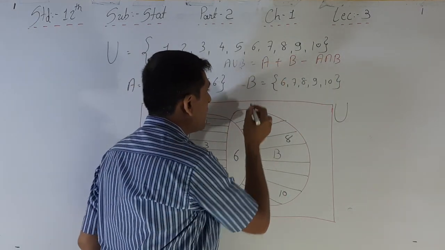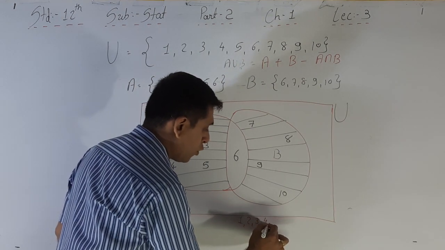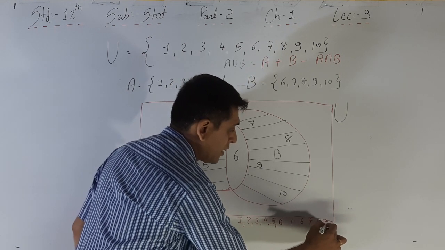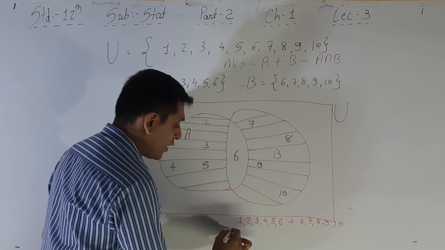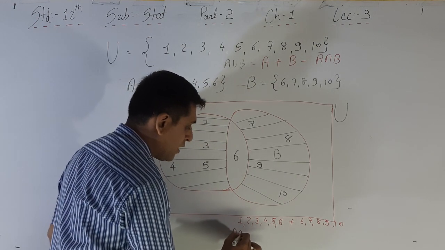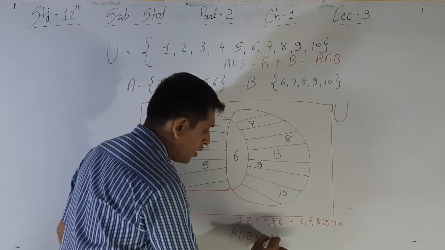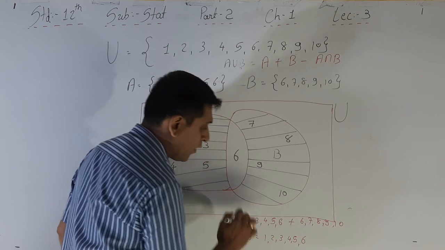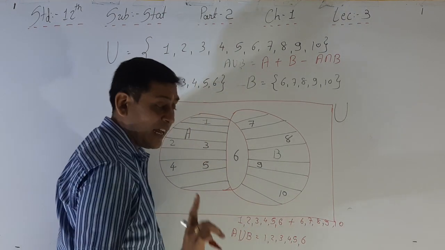Here what is the answer of this? A is equal to what? 1, 2, 3, 4, 5 and 6 plus 6, 7, 8, 9 and 10. So here 6 is repeated 1 time. So what is your answer? A union B is equal to 1, 2, 3, 4, 5, then 6 only 1 time, because 6 is the intersection and the intersection is deducted 1 time.